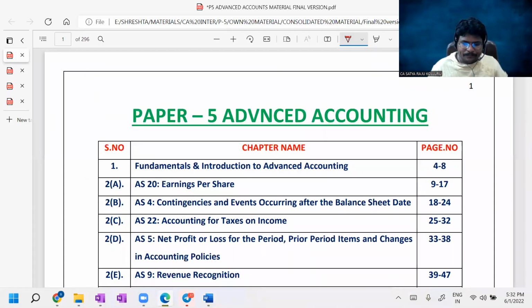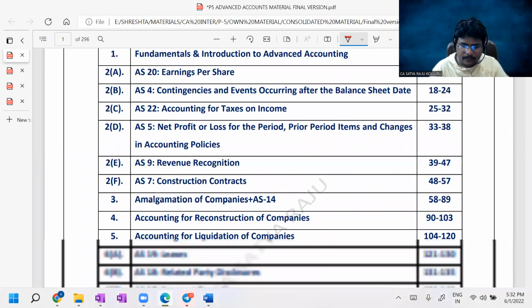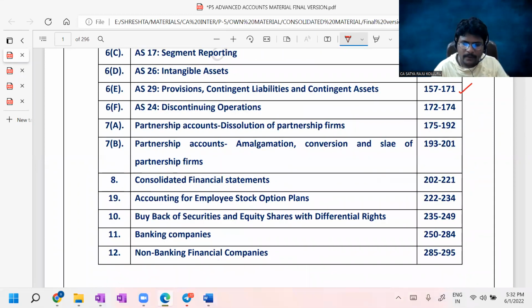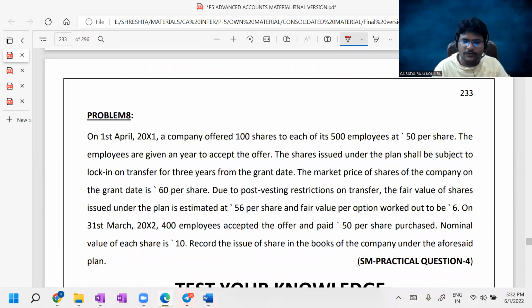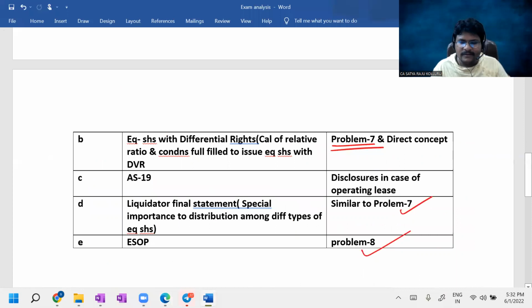I'll open this ESOP, page number 234, which is the last question, guys. Problem number 8. Here, if you observe, a post lock-in period is there. The market price of the shares of the company on the grant date is 60 per share. Due to post vesting restrictions on transfer, the fair value of the shares issued under the plan is estimated at so and so price. Similar terms are used in the examination question paper as well.